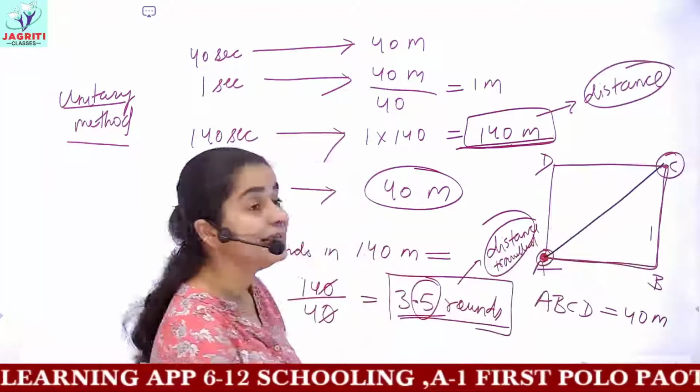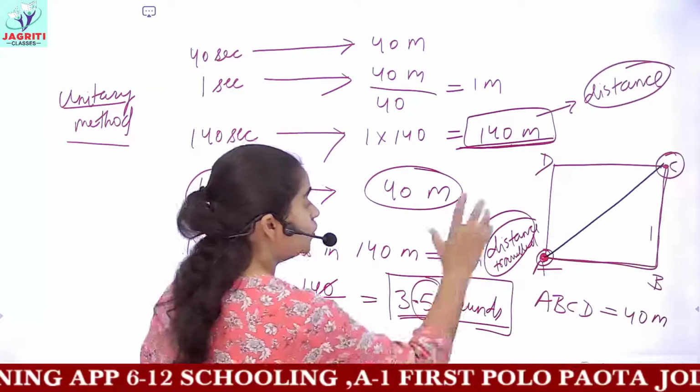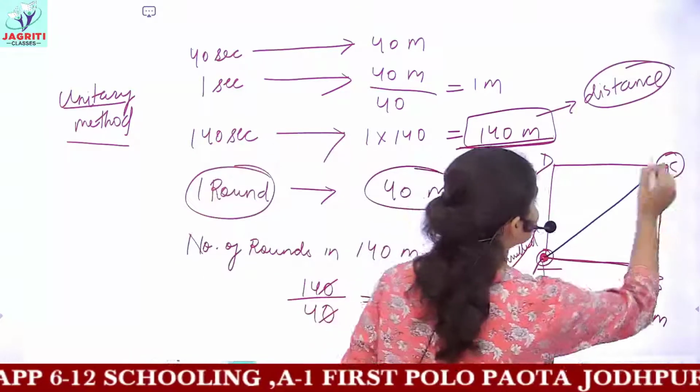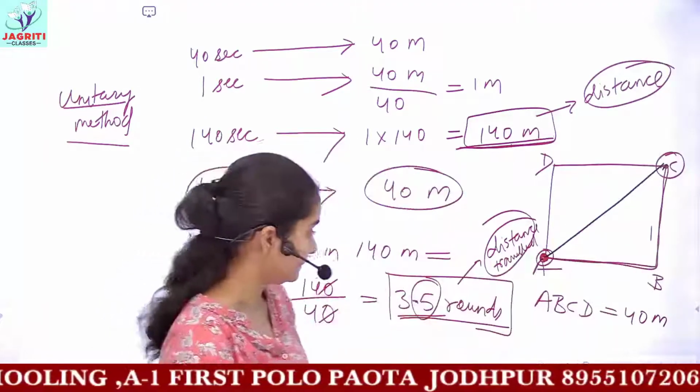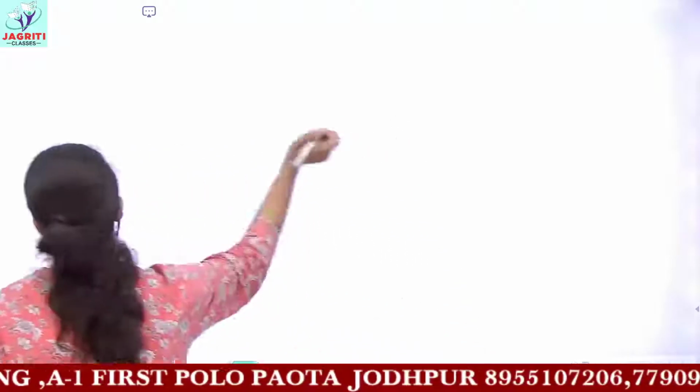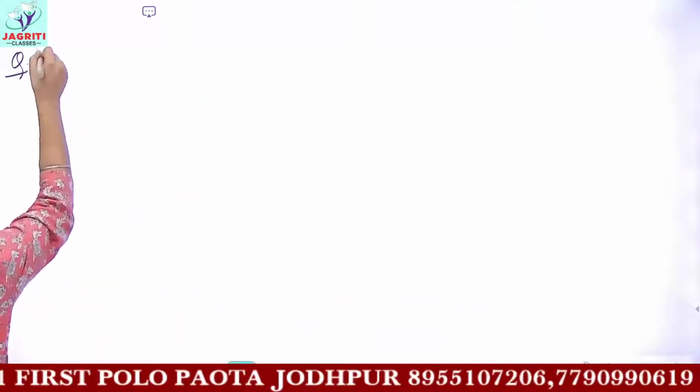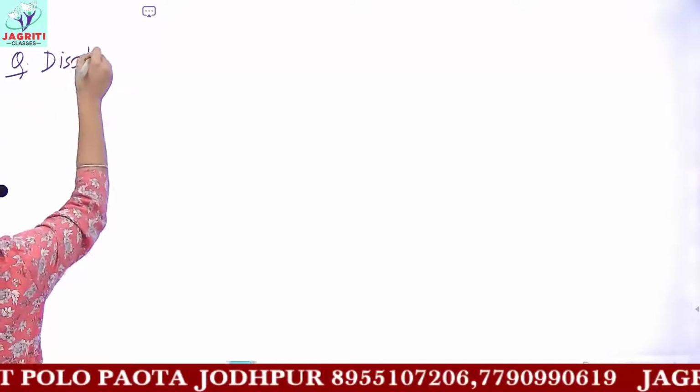So for finding displacement in this question, you have to find the length of AC, and AC is the diagonal of this square. So now we are finding displacement in the same question.